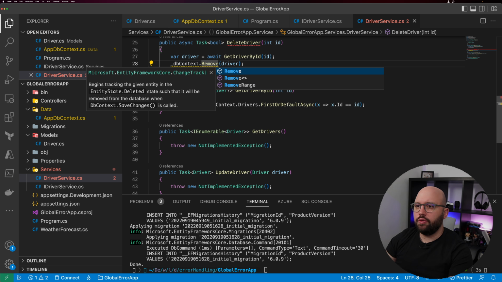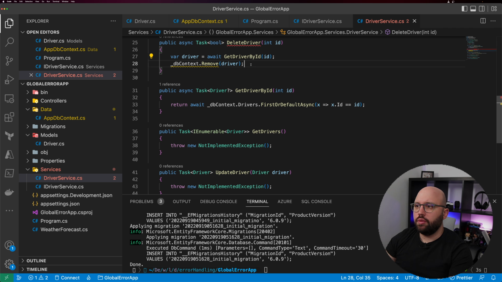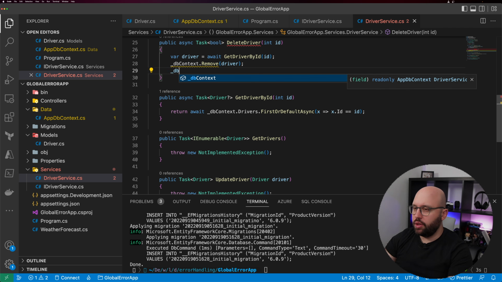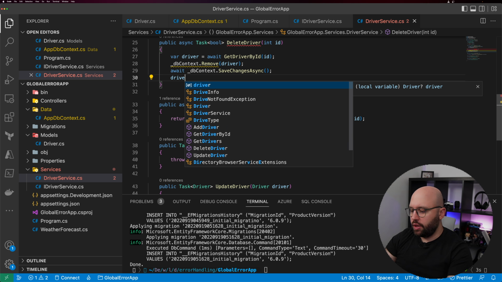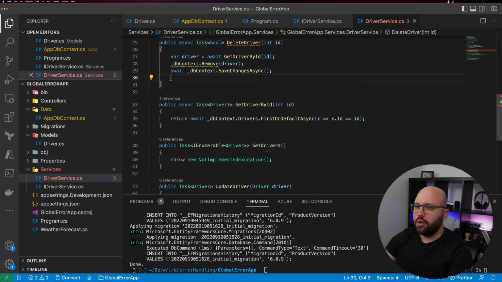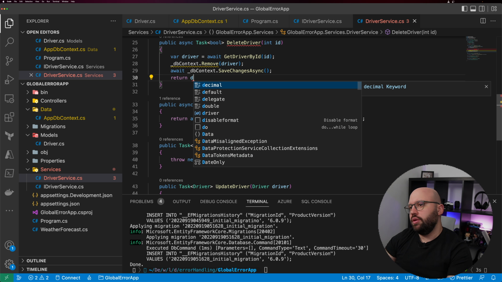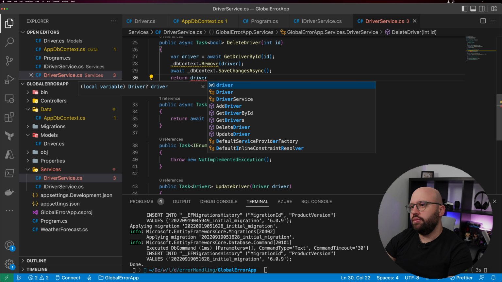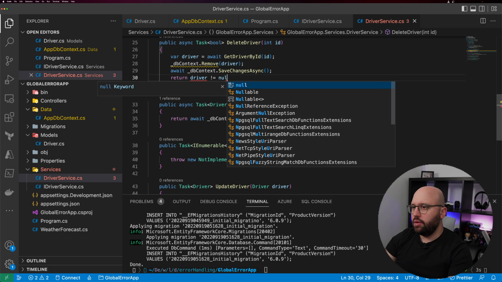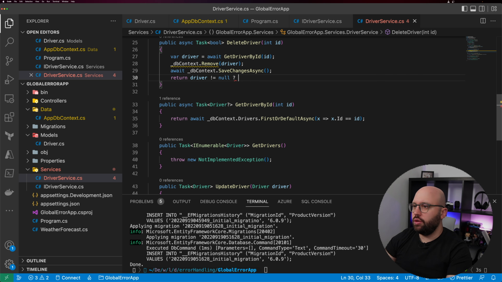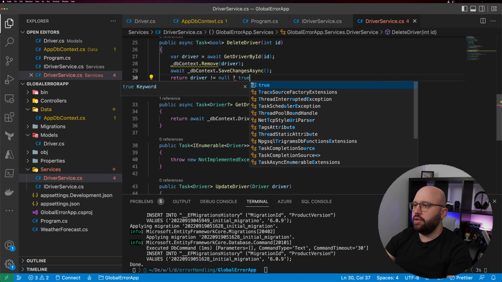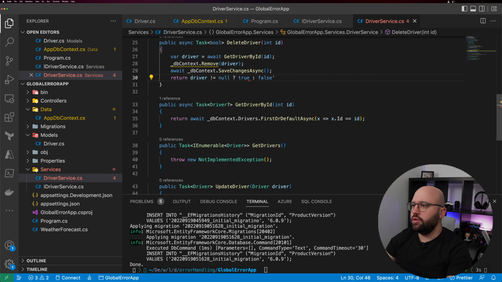Nope, Remove. And then we're going to put _dbContext.SaveChangesAsync, and let's make this awaitable. And then all we need to do is return driver not equal to null. So if it's not equal to null, we're going to return true. It means that it has been deleted successfully, else we're going to be returning false.